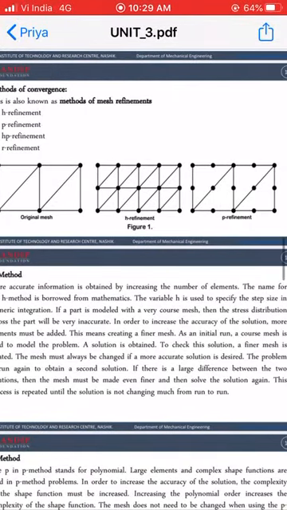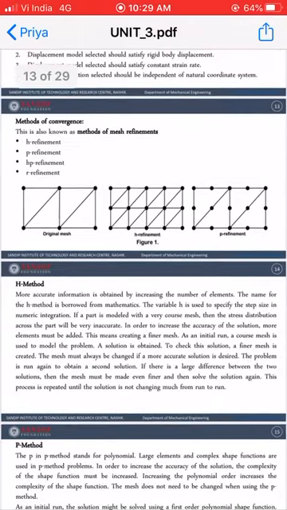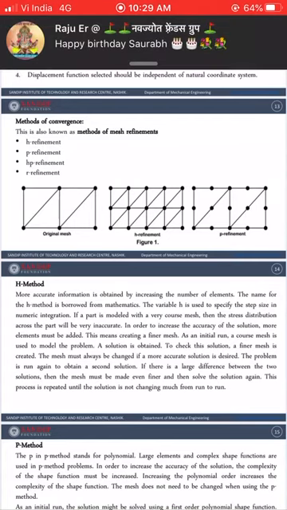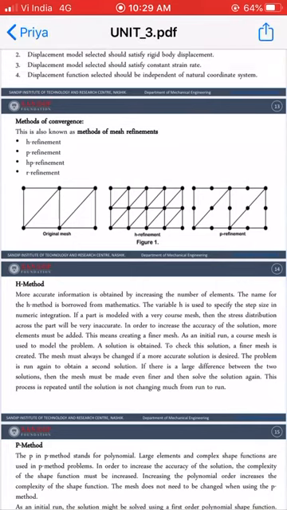In order to increase the accuracy of the solution, more elements must be added. So we need to convert this coarse mesh into a finer mesh, which means increasing the number of elements in the coarse mesh.